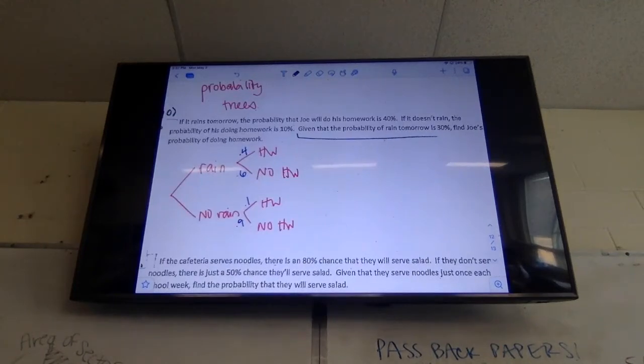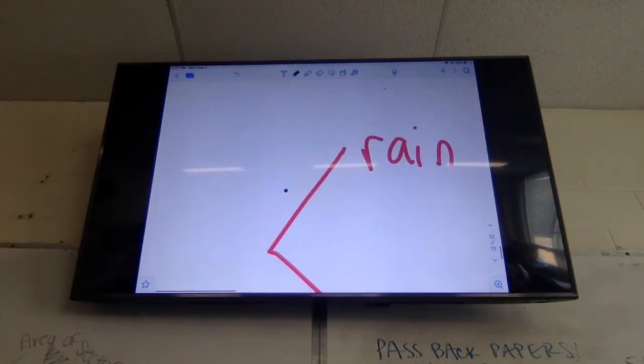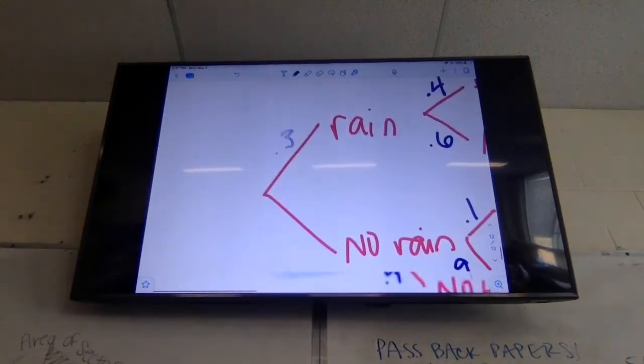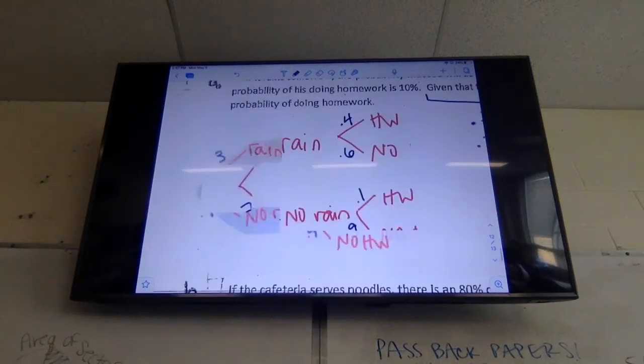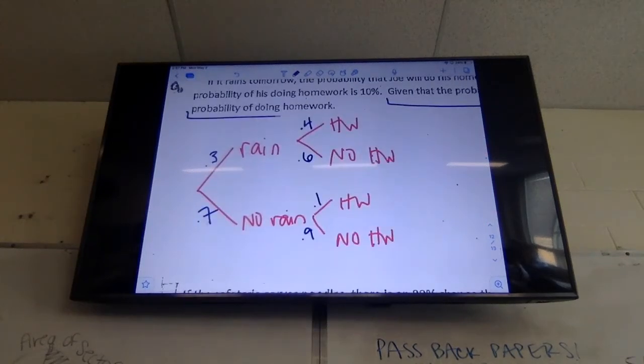Given the probability that it rains today is 30%, find Joe's probability of doing homework. Why did they need to tell me the probability of rain was 30%? Where does that go? The top one right here, 30%. So what's the probability it won't rain? 70.